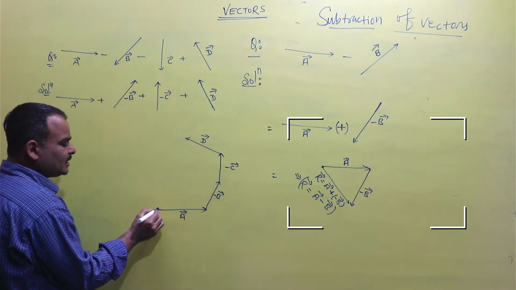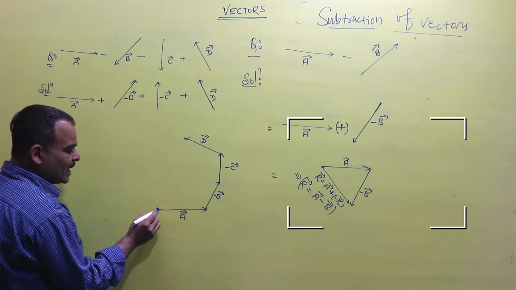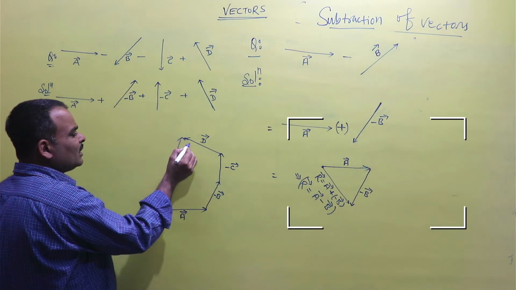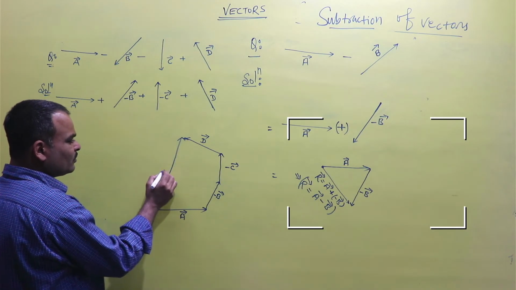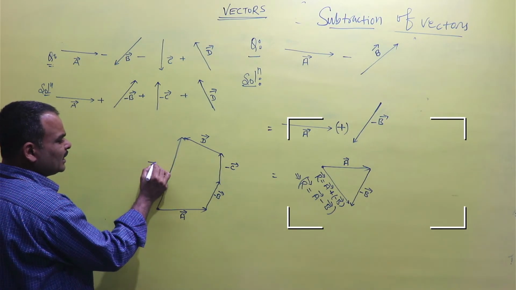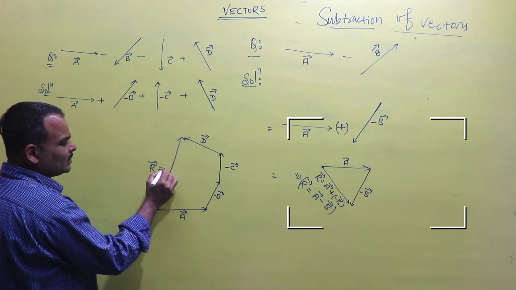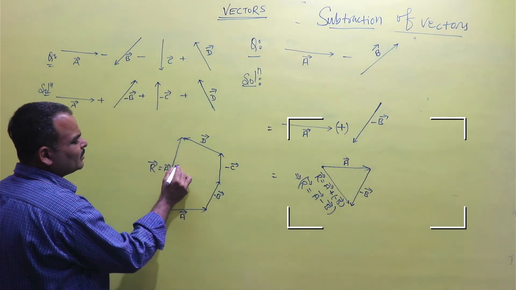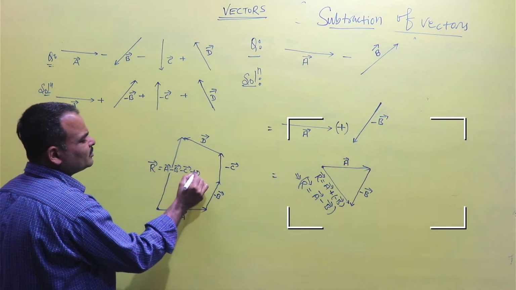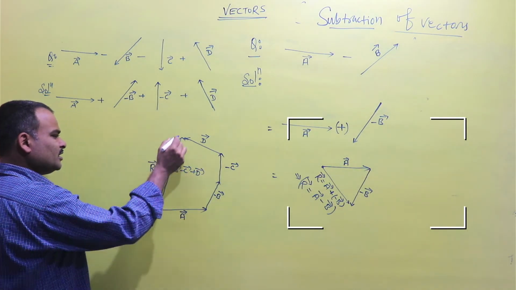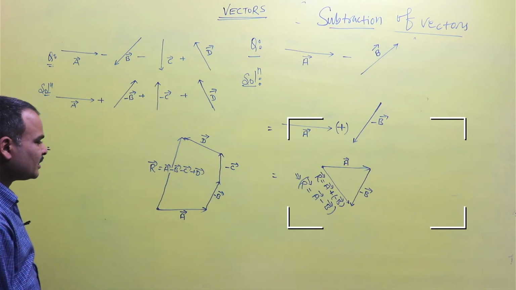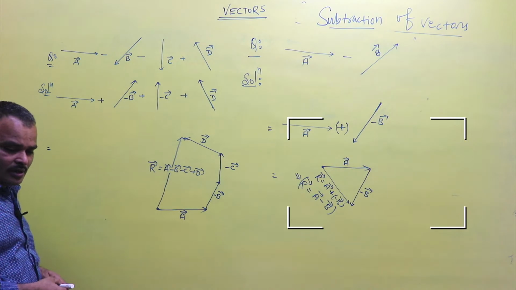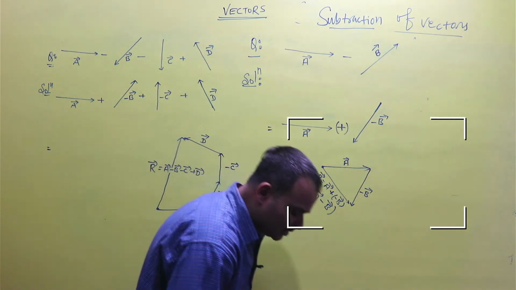We know that the straight line joining the tail of the first vector to the head of the last vector shows the resultant vector. That means this is vector A minus vector B minus vector C plus vector D. This is the resultant vector. Now we will study the types of vectors.